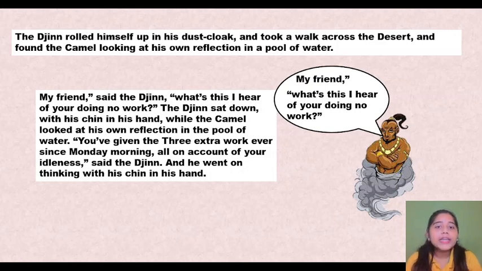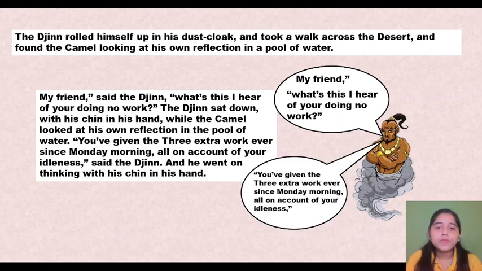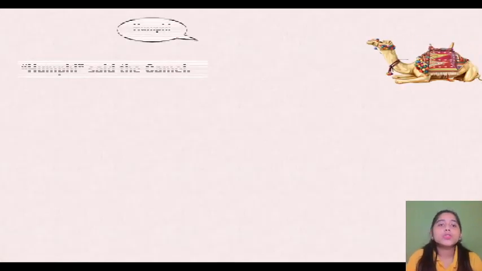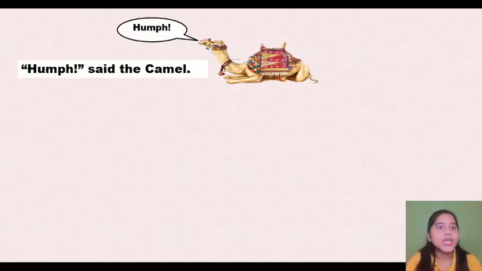And he went on thinking with his chin on his hand, and now he is talking all this and thinking what to do with this proud camel, who doesn't know how to respect others, how to talk with others and do his work, right? So hum, said the camel. And as always the camel again said hum, right?